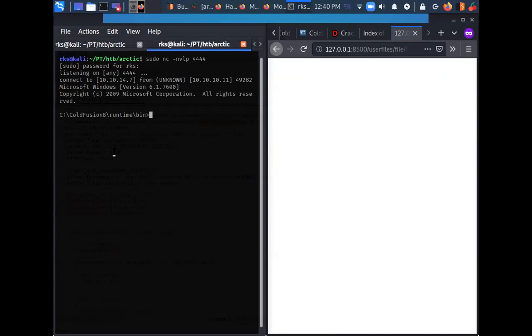So our reverse shell got executed and we have a shell back, right? Okay, so the main thing we need to understand here is why I chose Arctic and why I chose this method for getting a reverse shell.